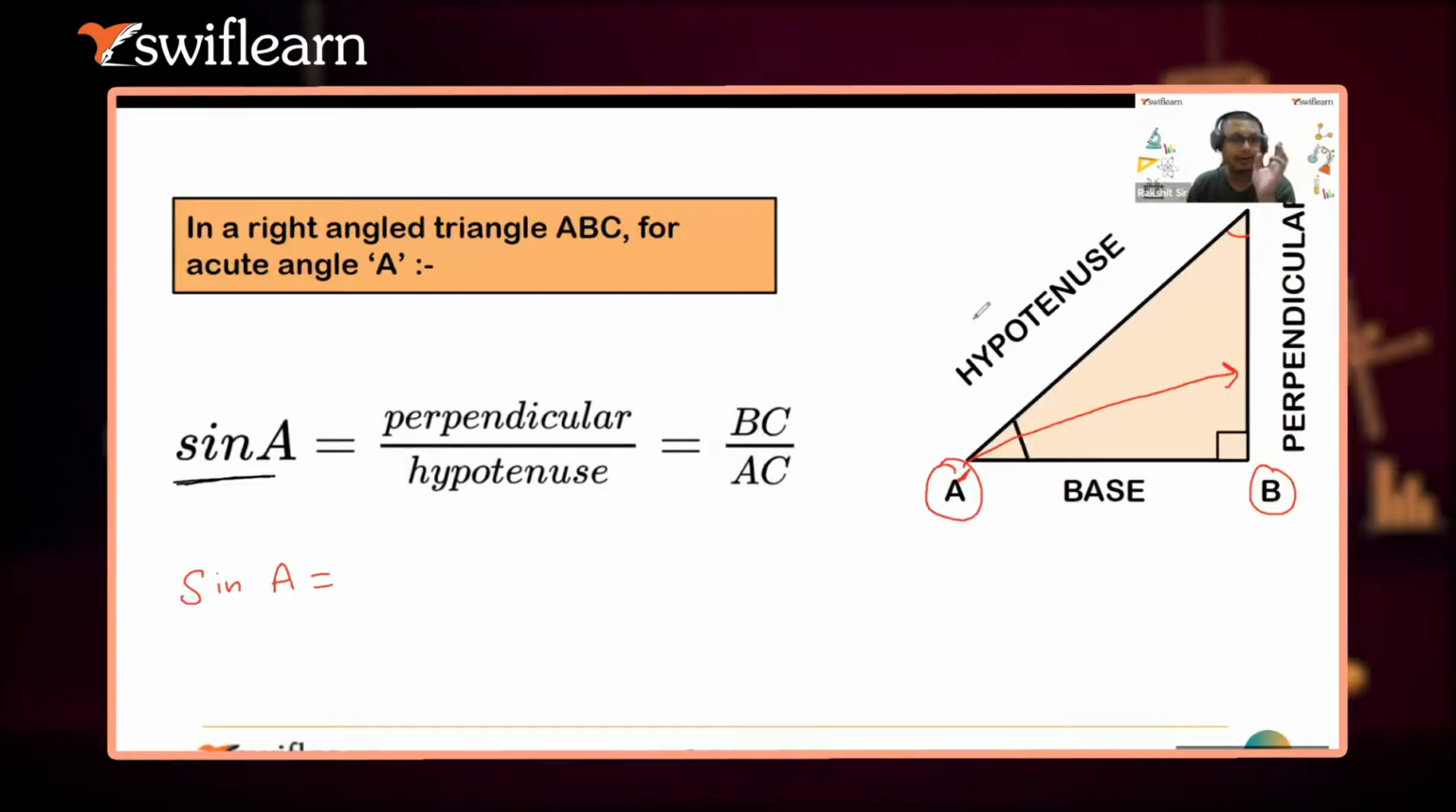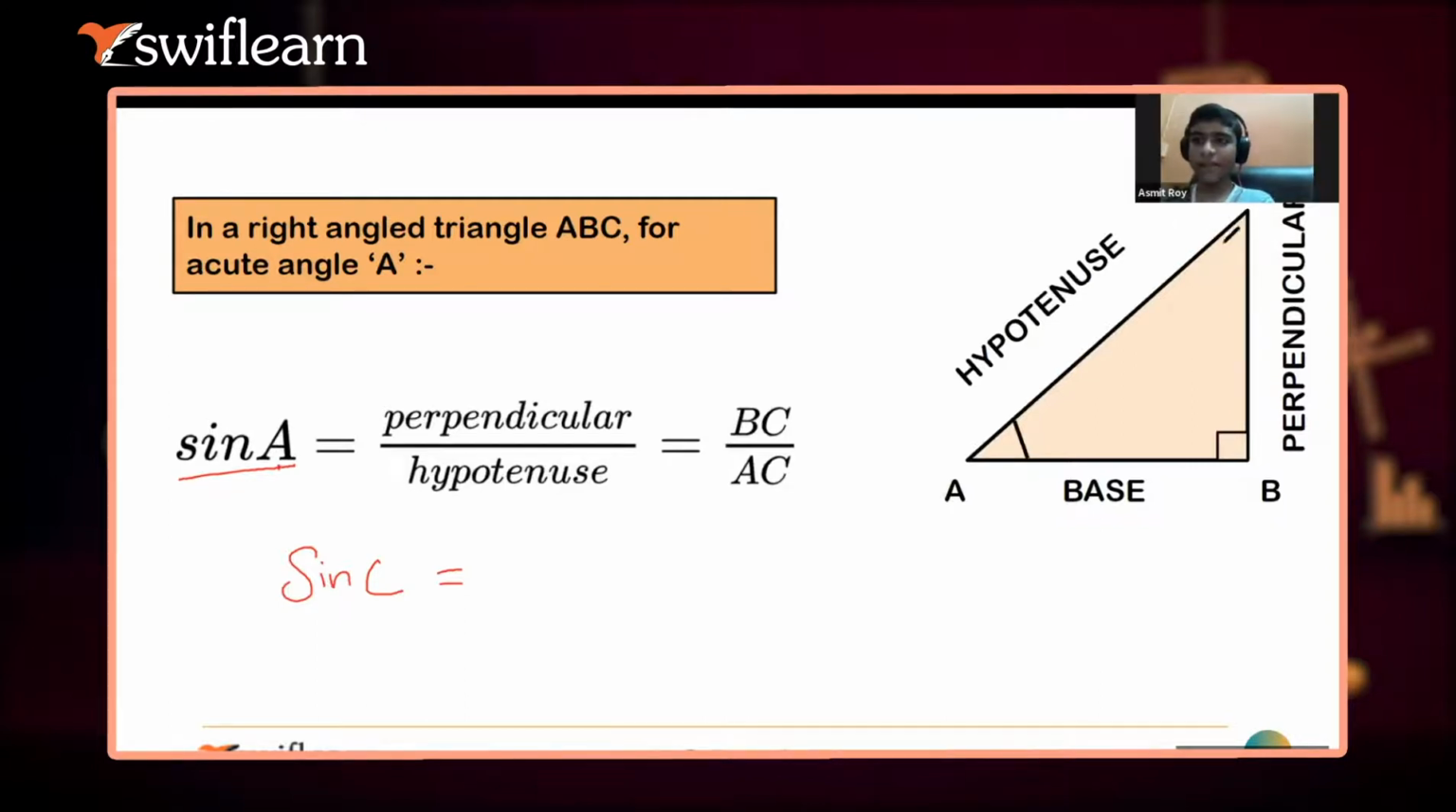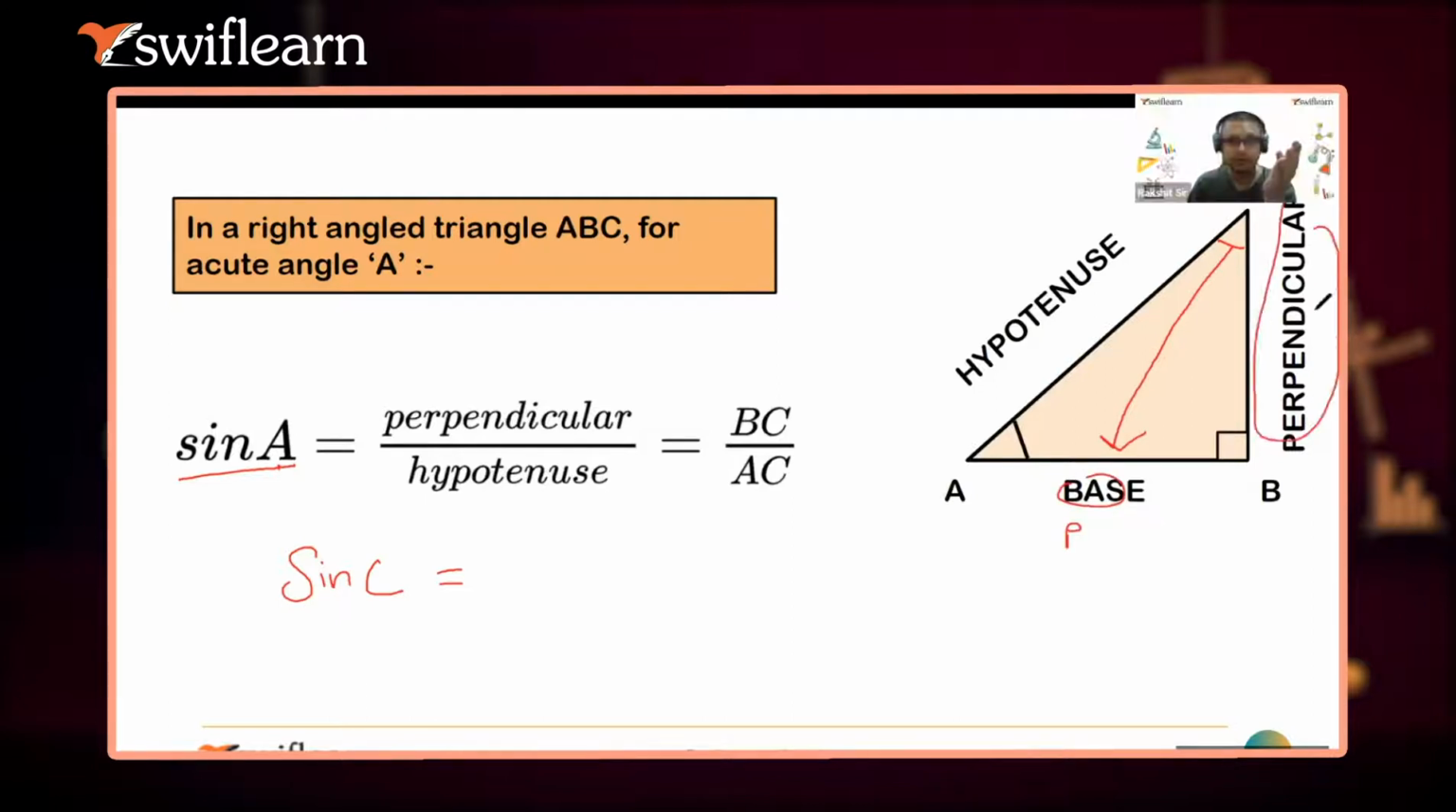Now, what does it mean in depth? It means if instead of sine A, I am using sine C, if I replace this A with C, so Ashmit, what will happen? The base will become perpendicular and vice versa. So the side opposite to C is now AB. So AB will be perpendicular and this will be base. Okay, guys. Now I think you got the answer.